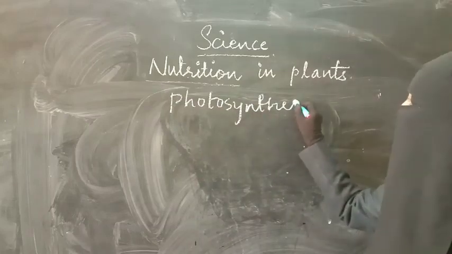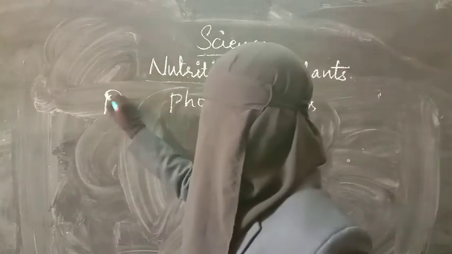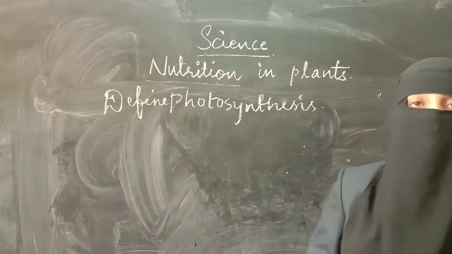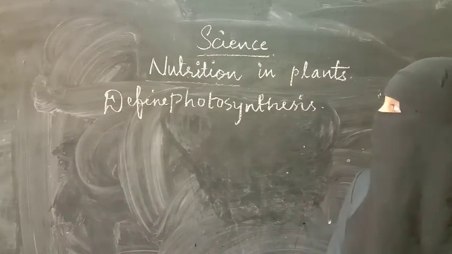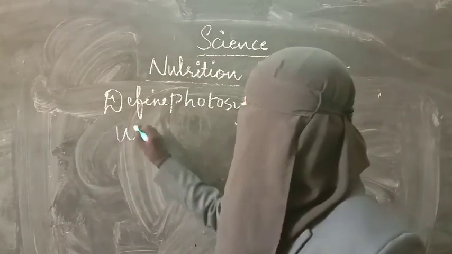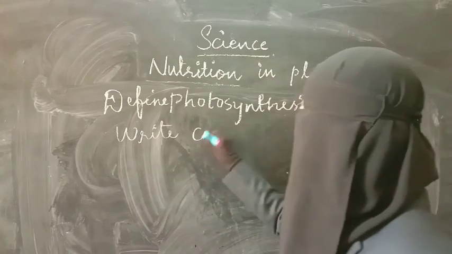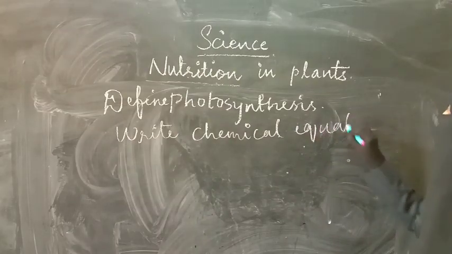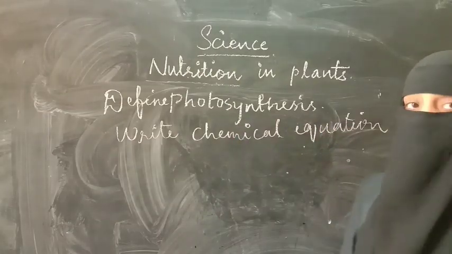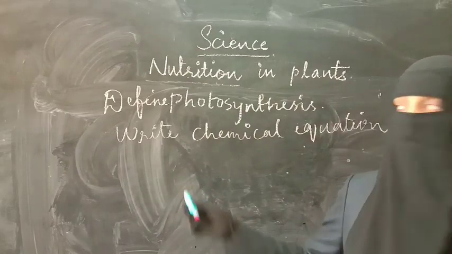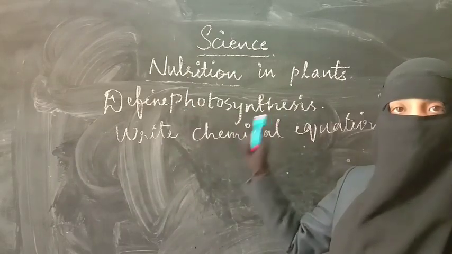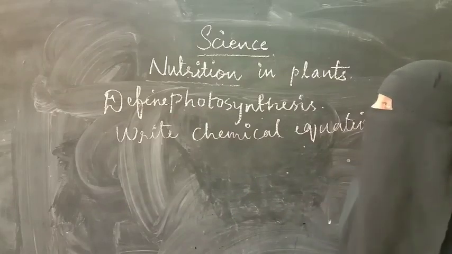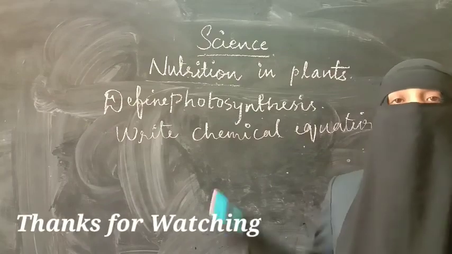First of all, you have to write the date and write the question: define photosynthesis. That means you have to write the definition. It is green parts of plants, as I have said in the video. Then write the chemical equation of photosynthesis. I gave the chemical equation in the video itself when I explained the definition. So write the photosynthesis definition and then the chemical equation one time in your class notebook, and also learn what things are required for performing photosynthesis.